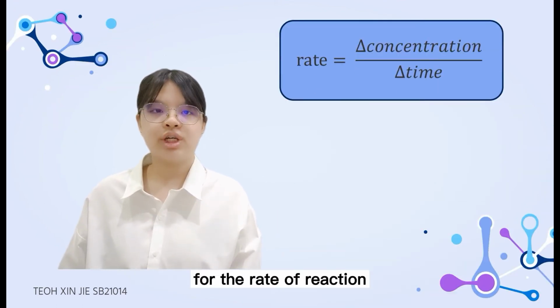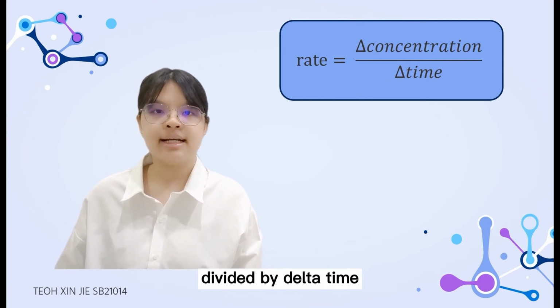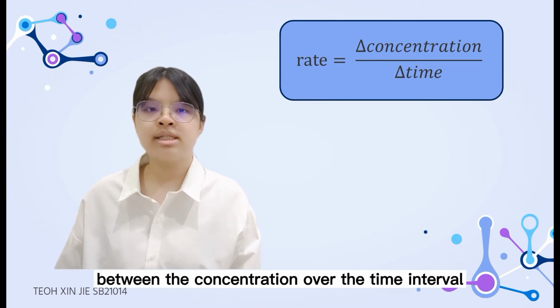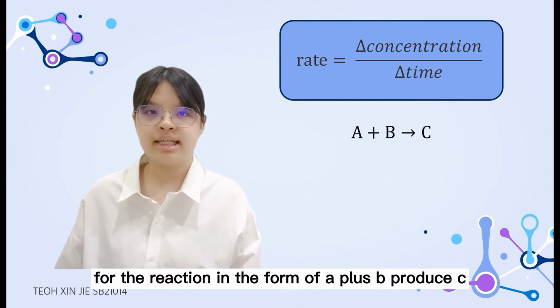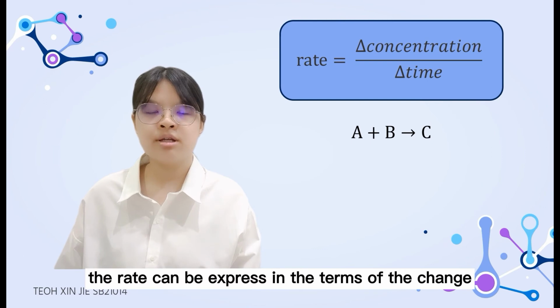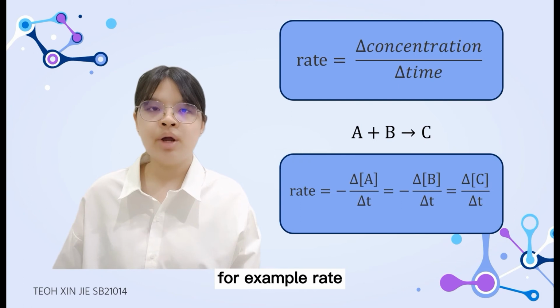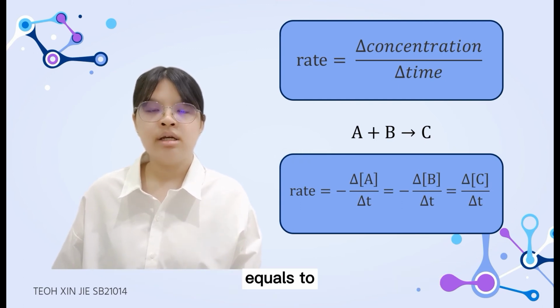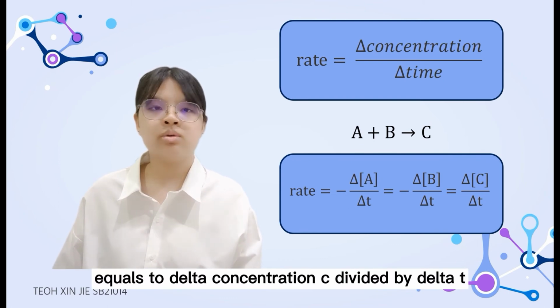For the rate of reaction, it has an equation of rate equals delta concentration divided by delta time, where delta concentration is the difference between the concentration over the time interval. For a reaction in the form of A plus B produce C, the rate can be expressed in terms of the change in concentration of any of its components. For example, rate equals negative delta concentration A divided by delta t, equals negative delta concentration B divided by delta t, equals delta concentration C divided by delta t.